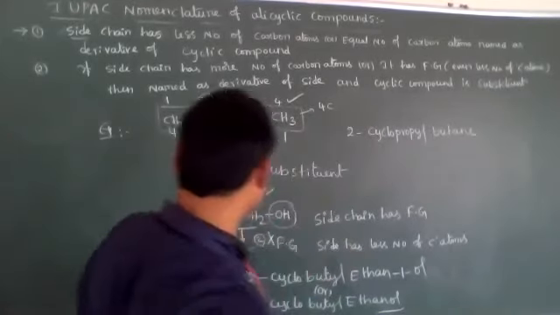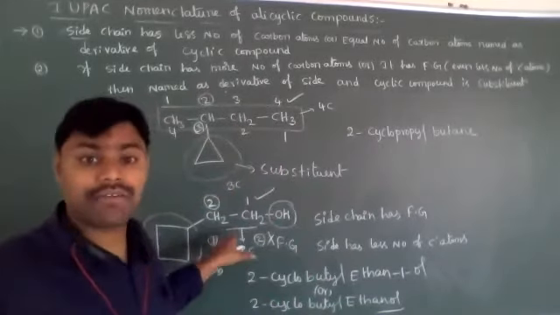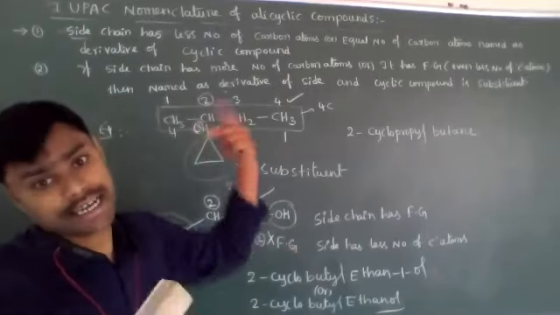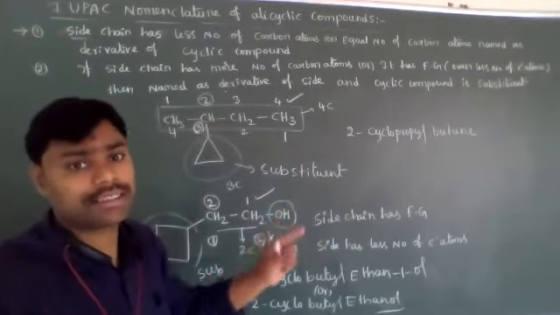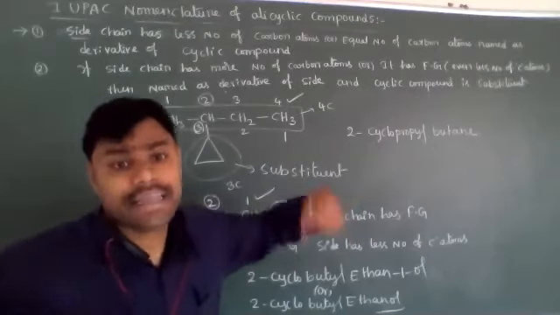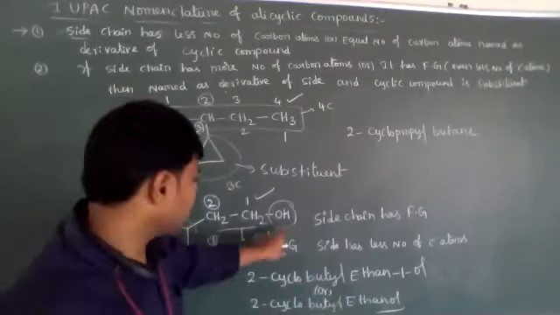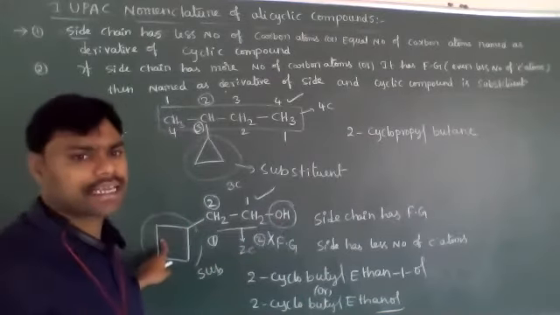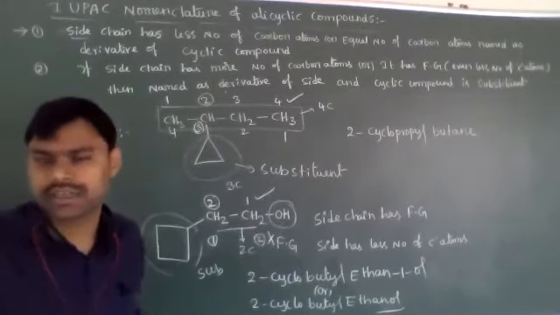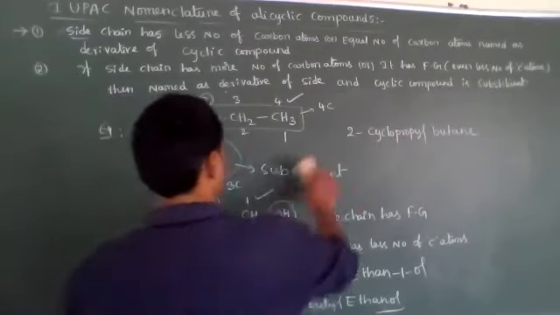Okay, students. Now this is about when the side chain has a functional group. If the side chain has a functional group, there is no need to think about whether that side chain has more carbon atoms or not. That is not a criterion. If the side chain has a functional group, always the cyclic compound we have to consider as a substituent. Okay.